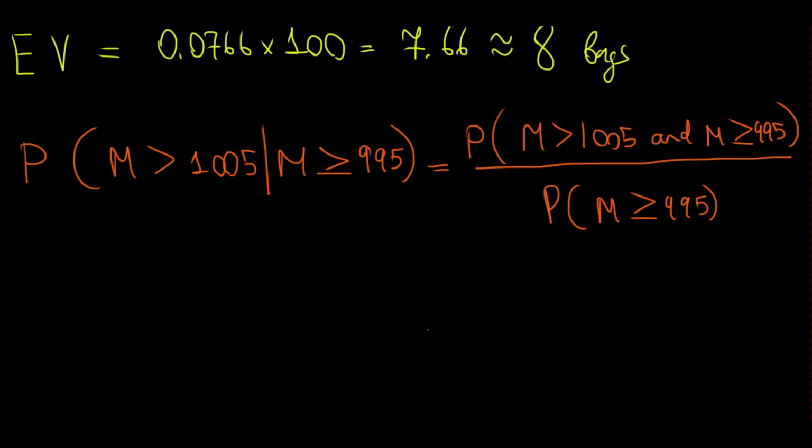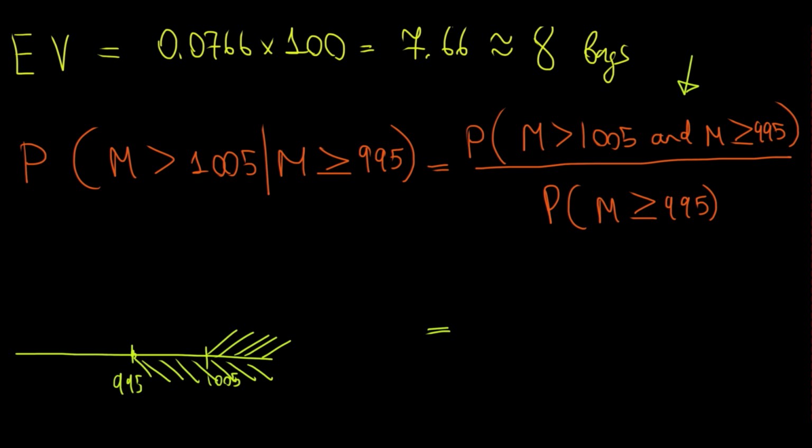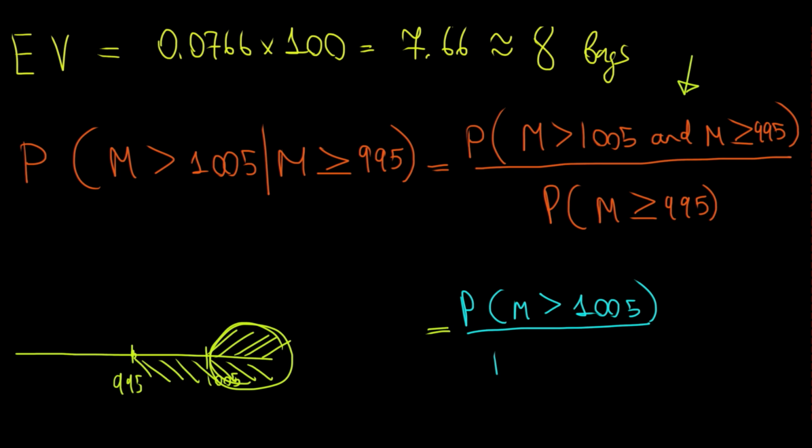Now, what does this mean? For the numerator, if I have the distribution of mass and I want it to be above 1005 and also greater than or equal to 995, the double intersection is over here. So I'm just going to consider the probability of the mass being greater than 1005, divided by the probability that the mass is greater than or equal to 995.